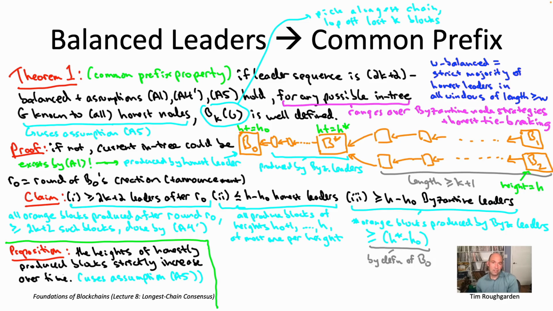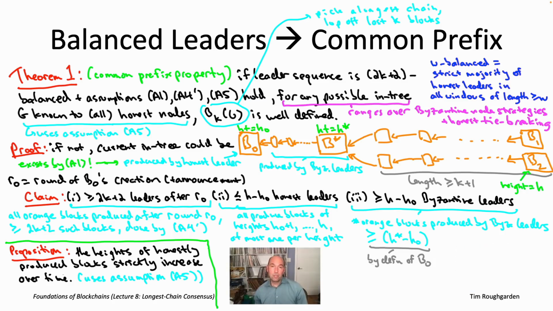Now let's do the counting for the heights after H star, up to and including height H. In other words, let's move on to the two branches of the fork, all of the orange blocks that have B star as an ancestor. Now notice B star is the first time, tracing back from B1 and B2, that those two paths meet, by definition. So everything after B star consists of completely disjoint paths, which means on each of the heights H star plus 1, H star plus 2, H star plus 3, all the way up to height H, there are two orange blocks, one from each branch of the fork. That's 2 blocks per height after H star up to and including H.